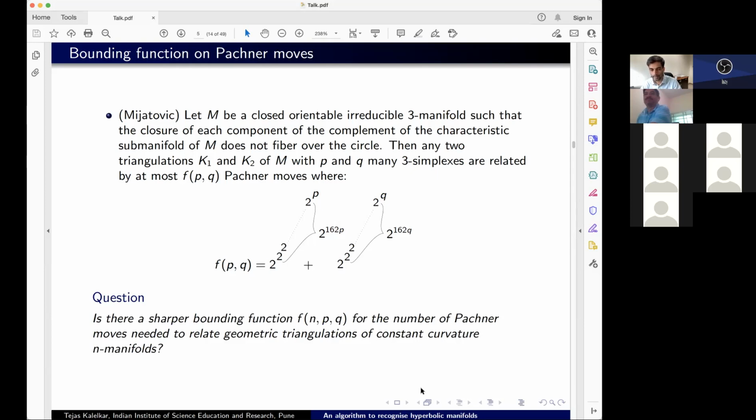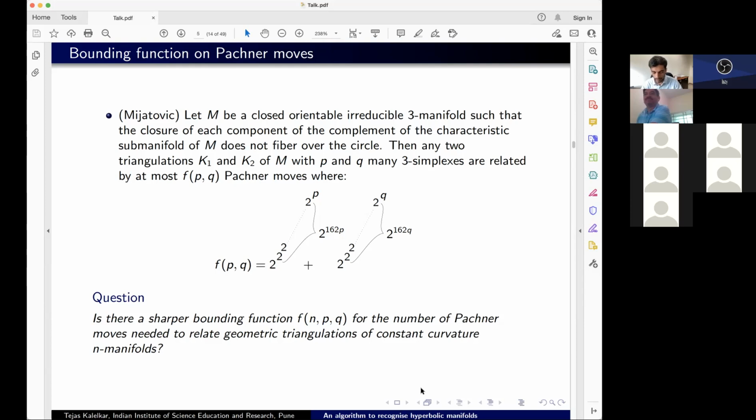So on the one hand, we are looking at not just 3 manifolds, we're looking at all n-dimensional manifolds. On the other hand, we're restricting our attention only to spherical, Euclidean, or hyperbolic manifolds. And the biggest restriction is that we are working only with geometric triangulations. So we're looking at hyperbolic triangulations of hyperbolic manifolds, spherical triangulations of spherical manifolds, and Euclidean triangulations of Euclidean manifolds. So this is the setting that we are in, and we want to construct a bounding function on the number of Pachner moves needed to relate two such geometric triangulations.